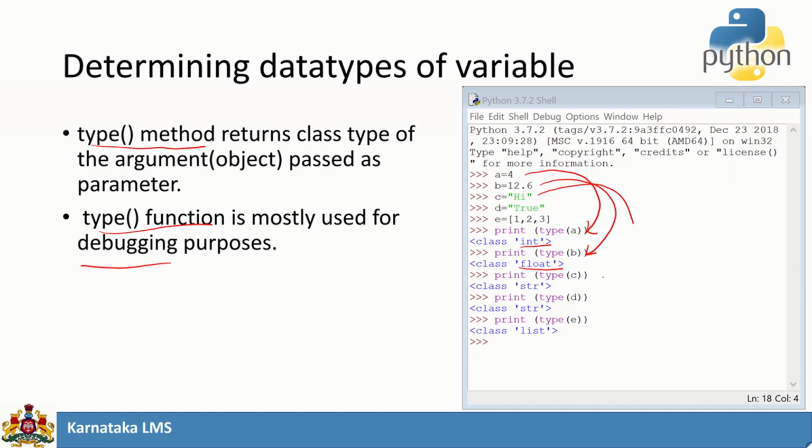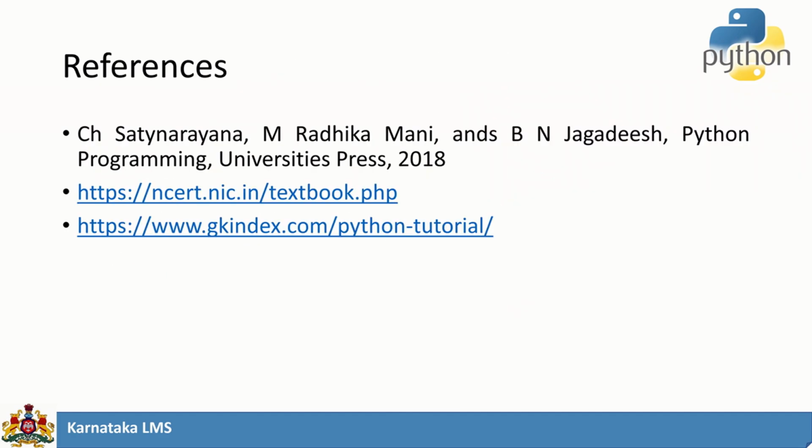We say c is equal to "hi". If you say type of c, it will return string. See here, e is equal to [1, 2, 3]. If you say type of e, it will return list. So we can use the type function to get the data type of a particular argument passed. It is usually used for debugging purposes.